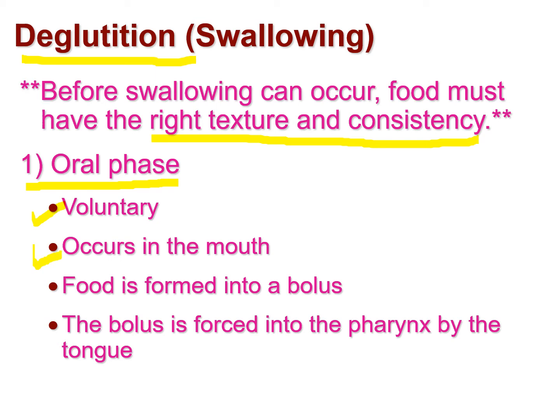The food is formed into a bolus. So whatever kind of food we are eating, it is continuously mixed with the saliva and a common lump of food is formed, that we call the bolus. The bolus is then forced into the pharynx with the help of the tongue. The tongue simply pushes the bolus into the pharynx. This process is called the oral phase of deglutition.